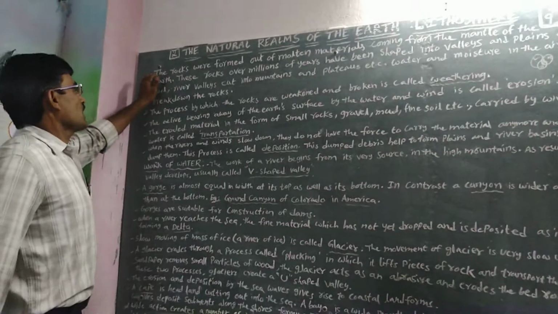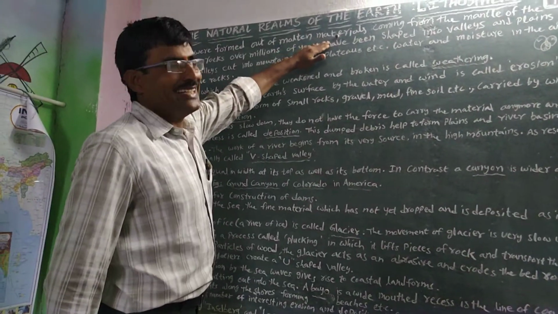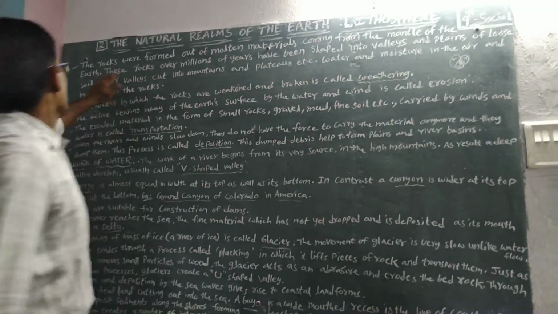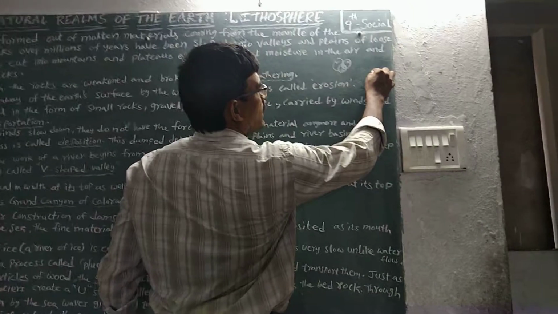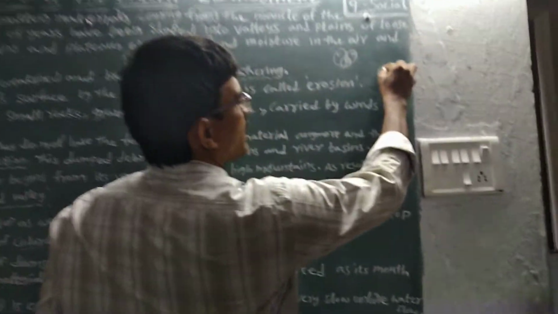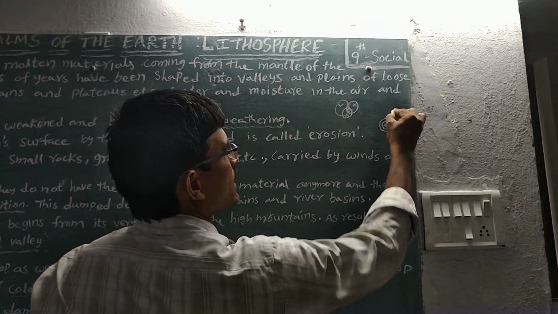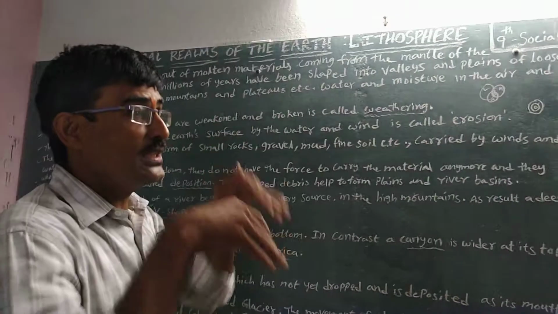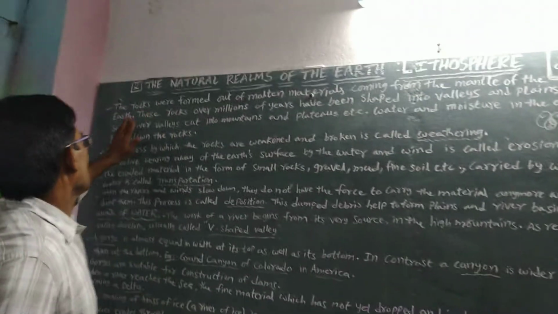Now here also the rocks were formed out of molten materials coming from the mantle of the earth. Here, the mantle of the earth. Do you observe carefully? Here crust, mantle. Mantle is the inner part. Here inner core and outer core also. This is the second part. The second layer of the inside of the earth is called the mantle.